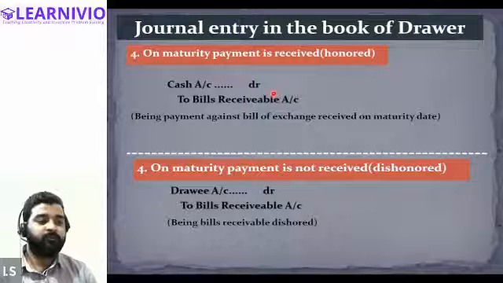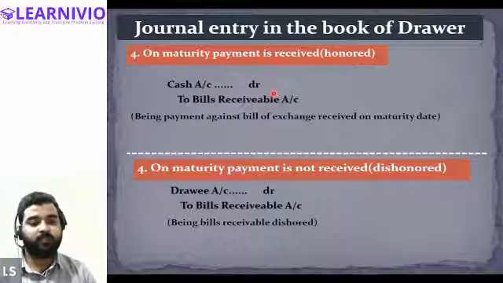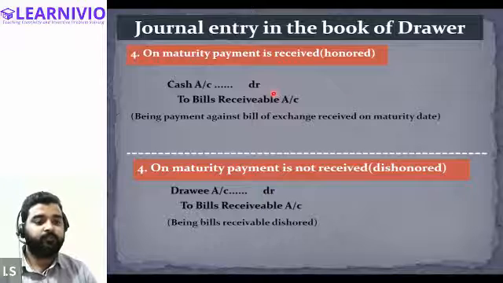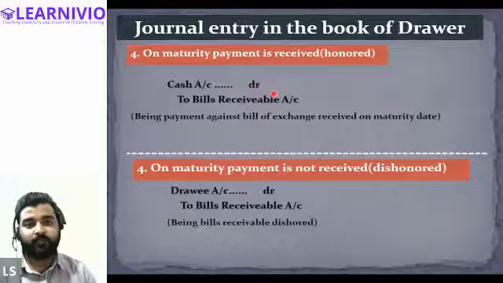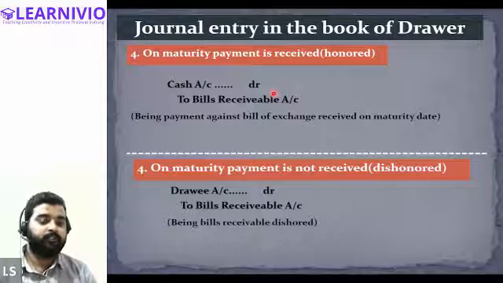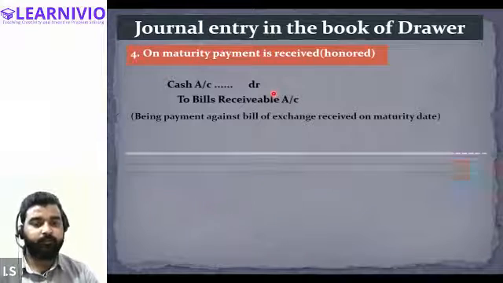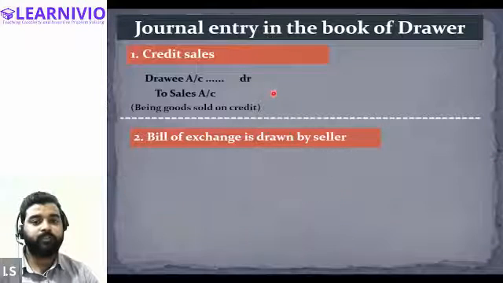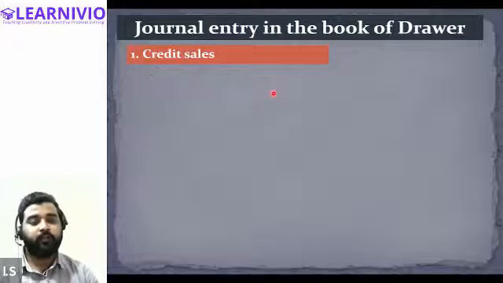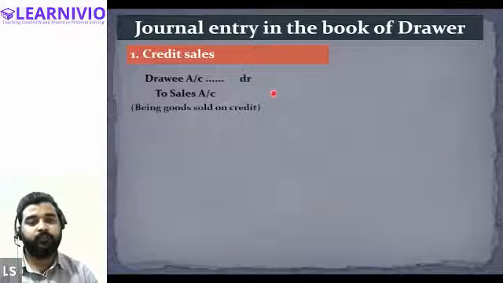You will find these journal entries easy once we start solving the question. For the time being, just try to understand what is happening in every journal entry. Let me recall it for you. Just a minute. Let me show you. In the first journal entry, we were recording the credit sale. Therefore, we have written drawee account debit to sales account.